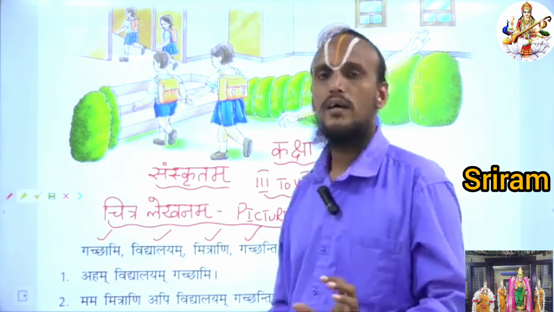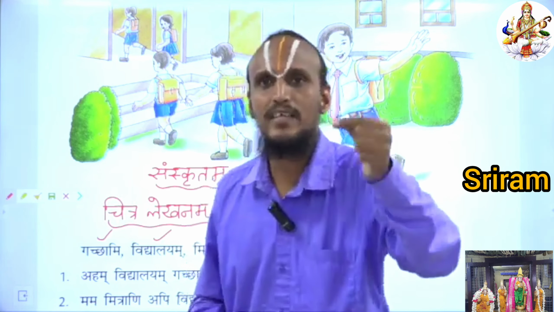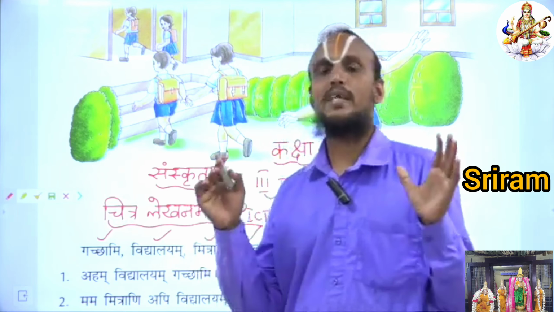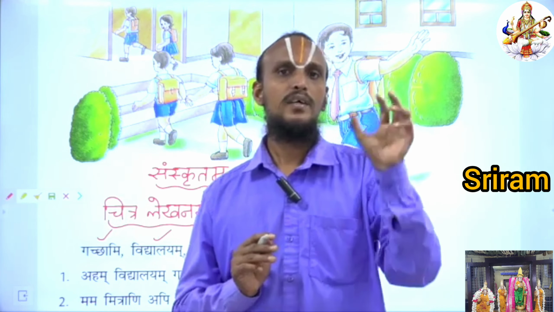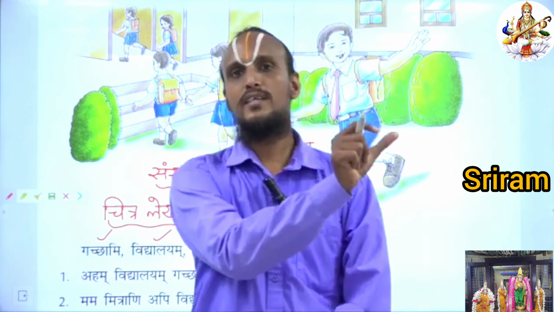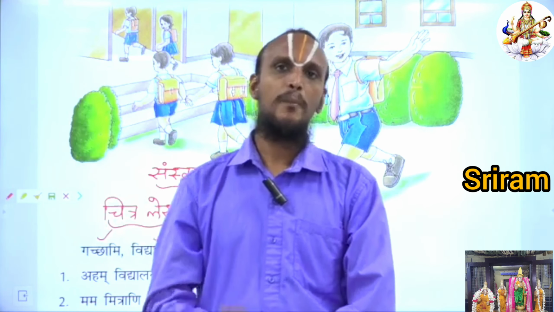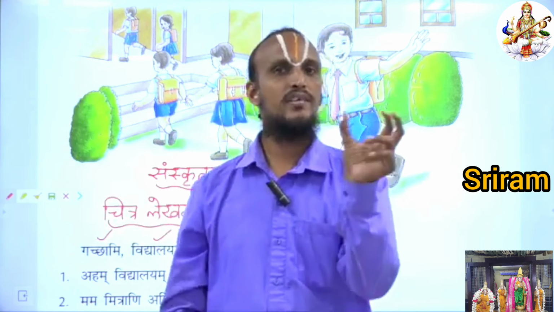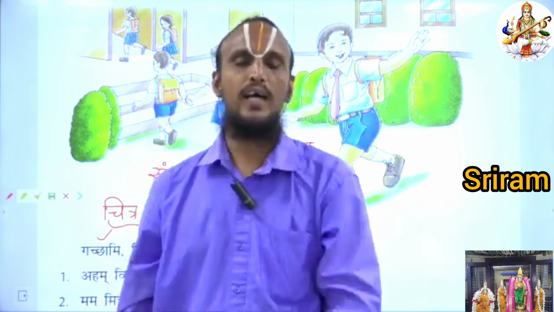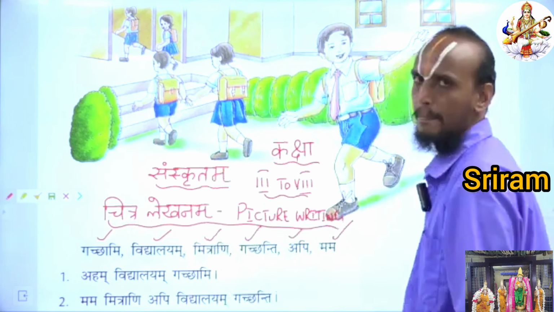Okay, now I will say one sentence in English. Will you translate the same into Sanskrit, children? Can you do that? Okay. What is the sentence I am saying? This is my school. You say that in Sanskrit. This is my school. School means Vidyalayaha. My, mama. This is Yeshaha. So, Yeshaha mama Vidyalayaha. You can easily write, this is my school. Yeshaha mama Vidyalayaha. Okay, children?